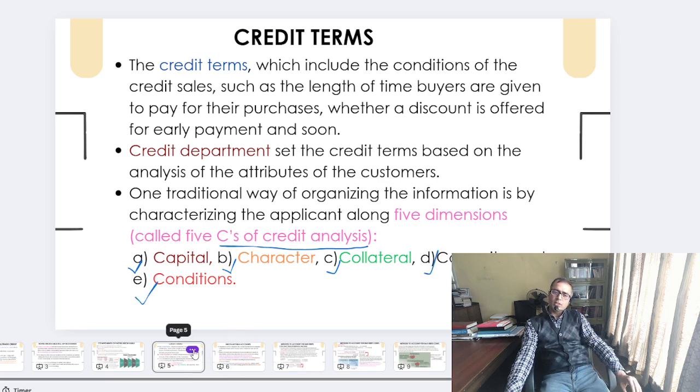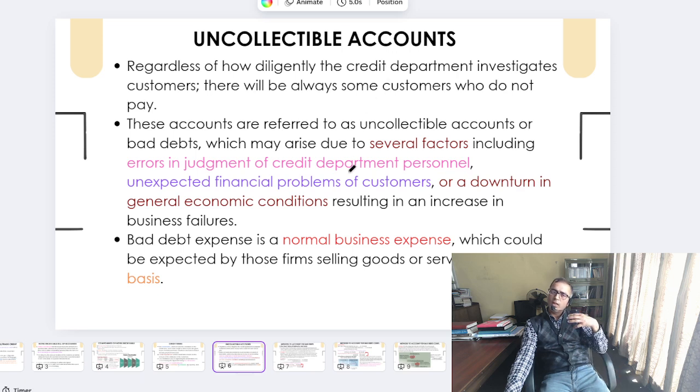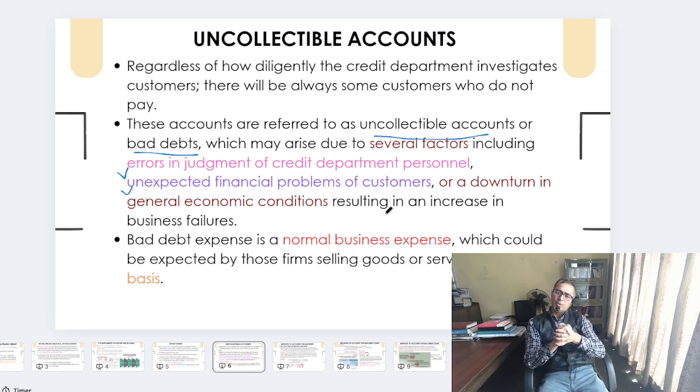But remember, friends, this is all about uncollectible accounts. Regardless of how diligently the credit department analyzes the overall 5 C's, there will be some customers who might default. They would not pay on time, right? And this account would be referred to as an uncollectible account, or simply we can say it is bad debt. It happens because of some points like errors in judgment of the credit department, right? Then the next one is unexpected financial problems of the customer.